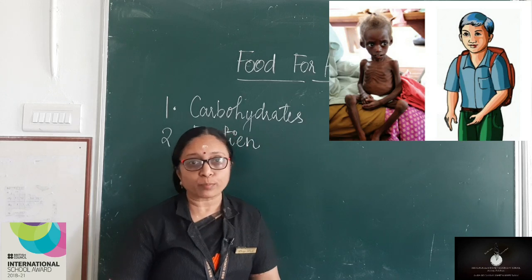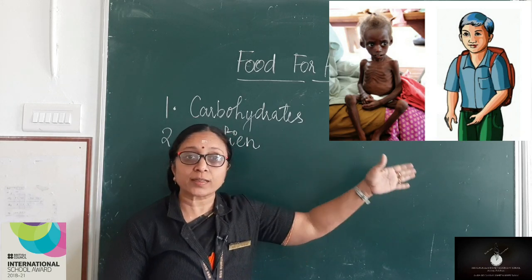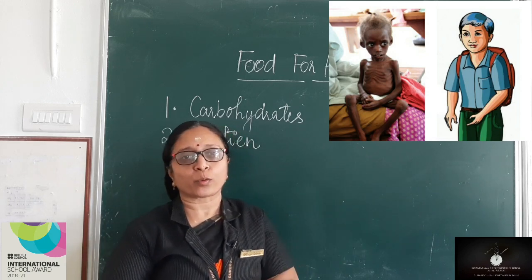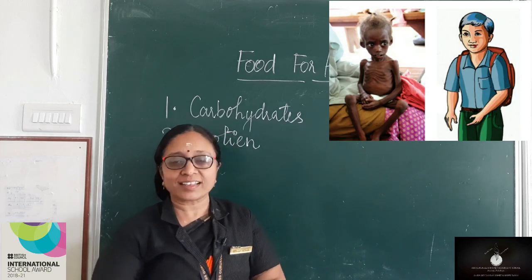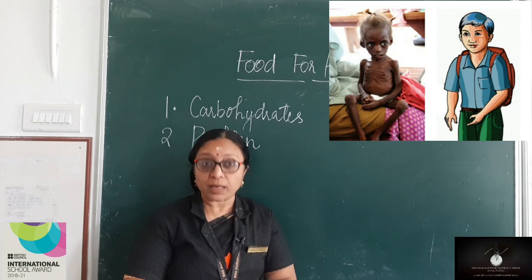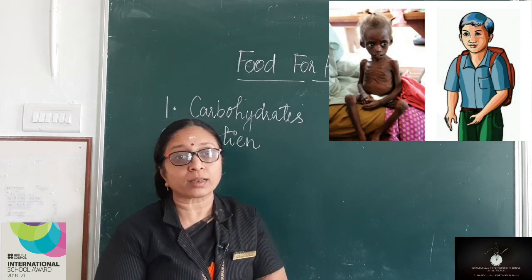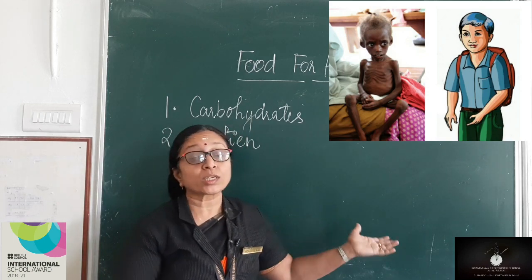Because of the lack of proteins in his food, this boy looks very weak. And look at the second boy, he is consuming a good amount of proteins and he looks like a snappy Gurukulam child, just like you, okay? So, protein plays a very important role. What happens when you don't take proteins? The lack of proteins will lead to a disease called kwashiorkor.